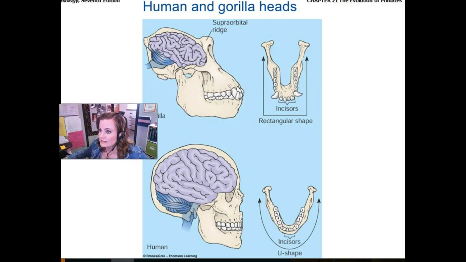We can also see those differences extending into some more subtle details. For example, when you look at the teeth and the shape of the jaw of the gorilla versus the human being, we have a rectangular shaped mandible for the gorilla versus a U-shaped mandible, and just the teeth themselves. The incisors are located in the front versus in a curvature shape with the humans. Of course, the size of the brain and the shape of the cranial cavity and the lack of a supraorbital ridge that goes above the eyeball.